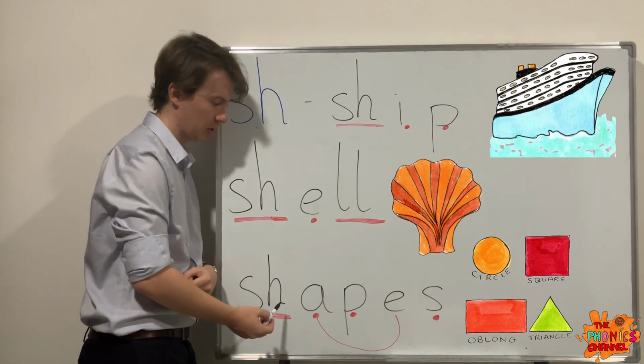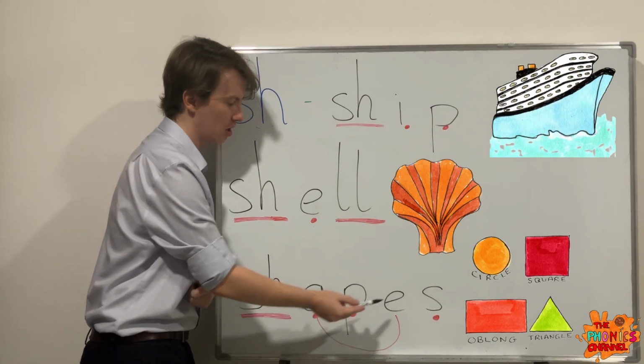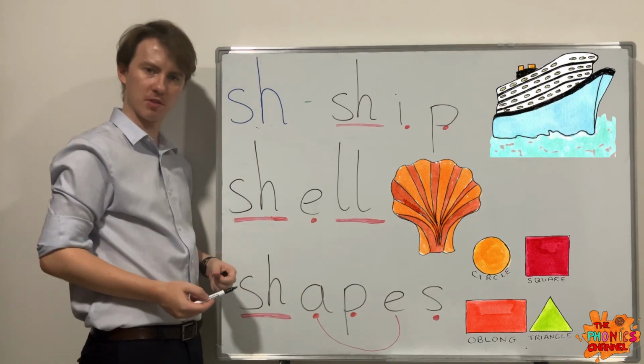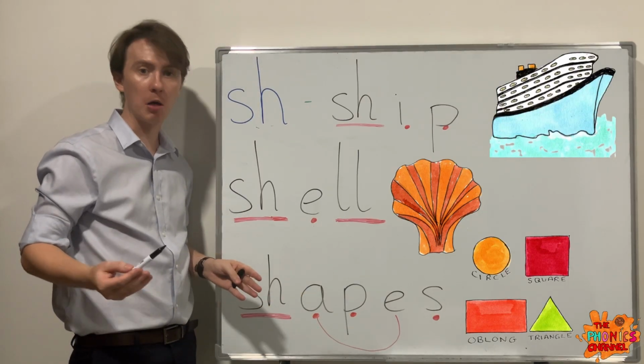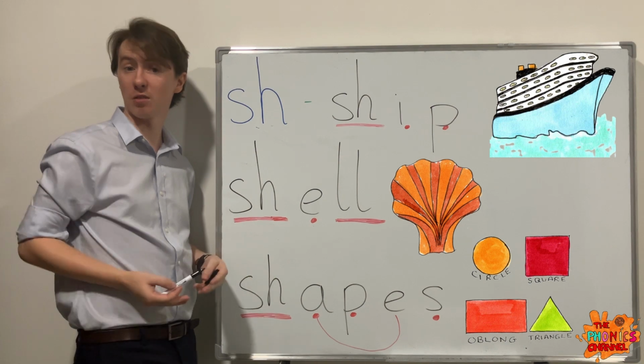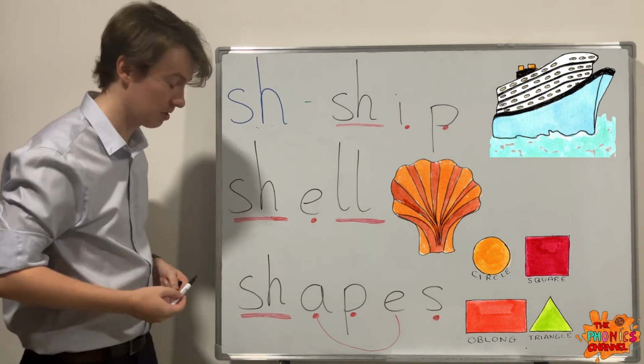Sh, a, p, s. Shapes. The shapes are triangles, squares, and circles, if you're doing 2D shapes.